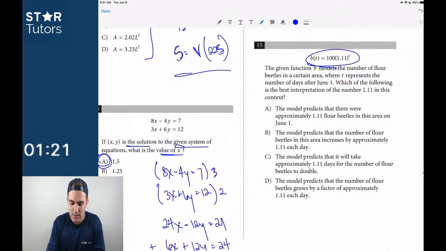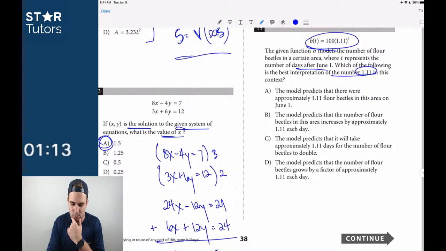Okay, let's see. The given function models the number of flower beetles in a certain area, where the exponent is the number of days after June. Finding the best interpretation of 1.1. That's the rate increase. 1.1 is 11%. Model predicts that there are approximately 1.1 flower beetles in the area. No. Predicts the number of flower beetles in the area increases by approximately 1.1 each day. No. That would be a linear thing. No, it's a factor. It grows by a factor of 1.1.